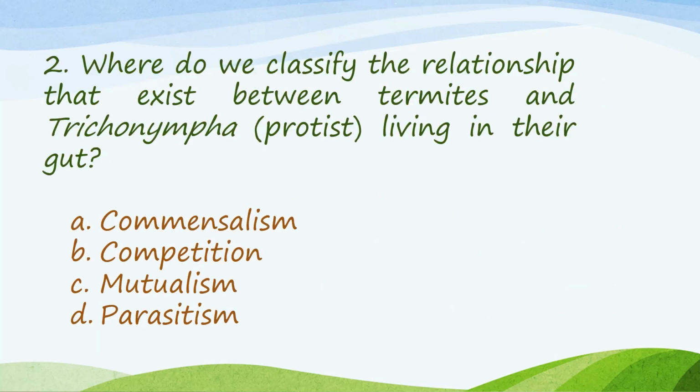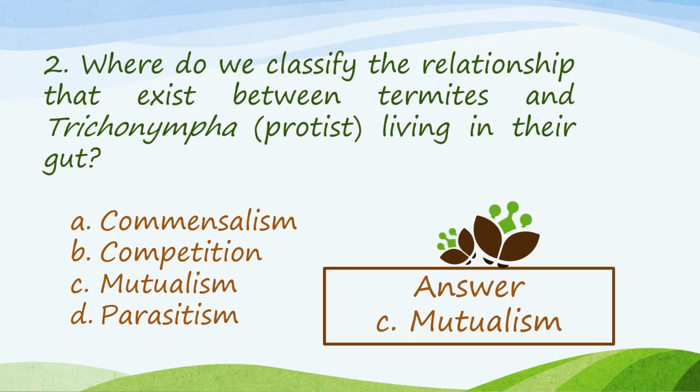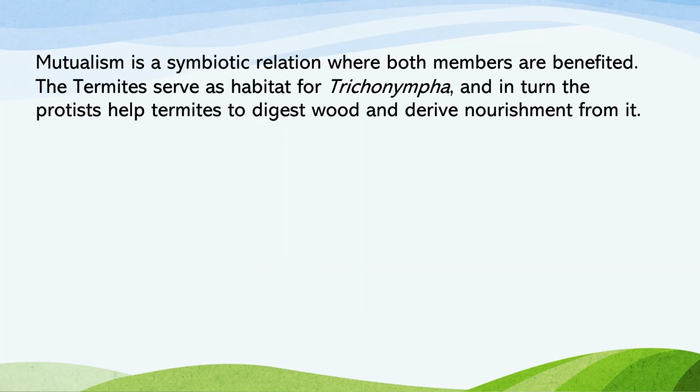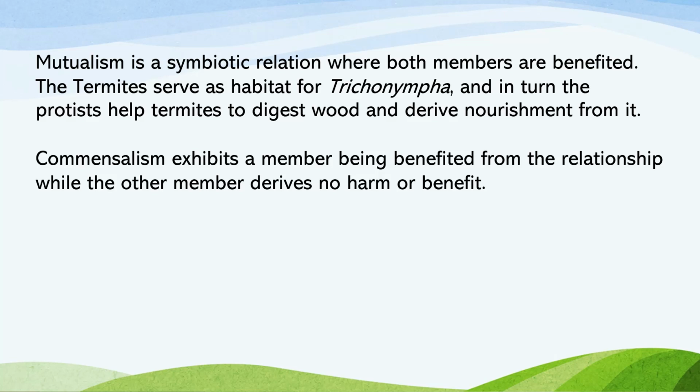Number 2 question, where do we classify the relationship that exists between termites and Trichonympha living in their gut? Our answer here is C, mutualism. Mutualism is a symbiotic relationship where both members are benefited. The termites serve as the habitat for Trichonympha, and in return, the protists help termites to digest wood and derive nutrients from it. That is why it's a mutualistic relationship.